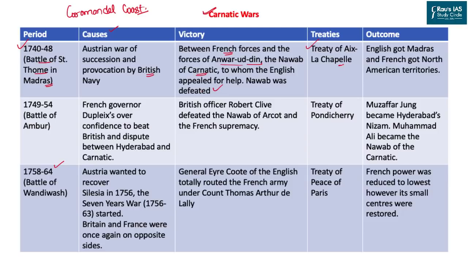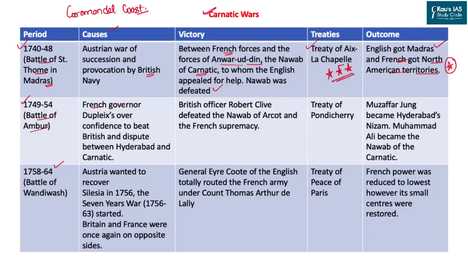After the war, the Treaty of Aix-la-Chapelle was signed, and these kinds of treaties are extremely important for your prelim examination. What was the outcome? The English got Madras and the French got the North American territories, one of the largest colonies ever captured by any small nation. Then after just a year, in 1749, came the Battle of Ambur,